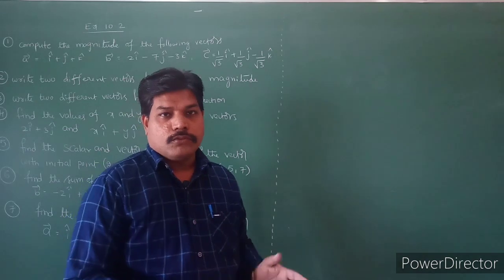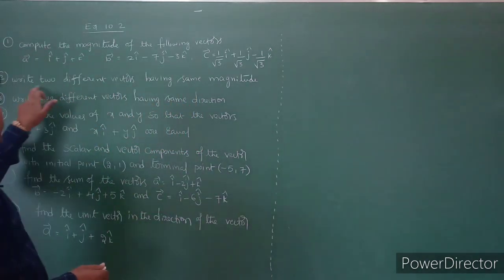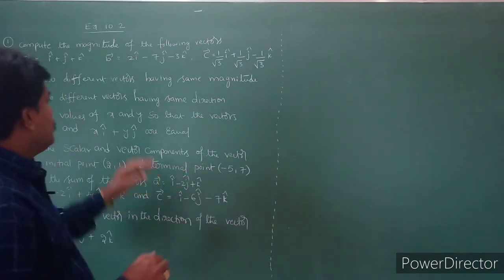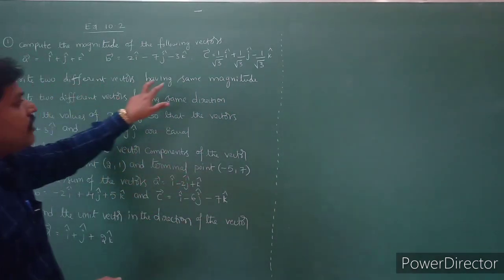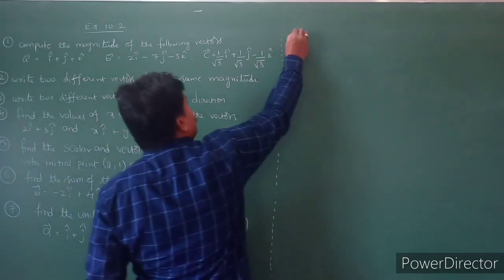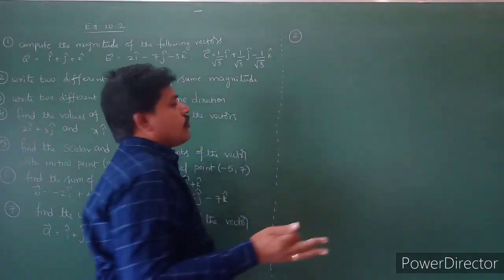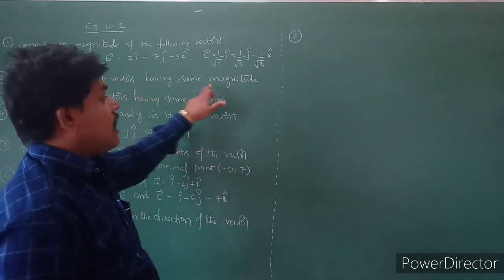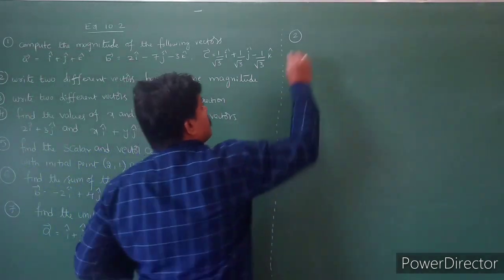See question number 2. Question number 2 is: write two different vectors having the same magnitude. They are asking you to take two different vectors having the same magnitude. I will take that here.